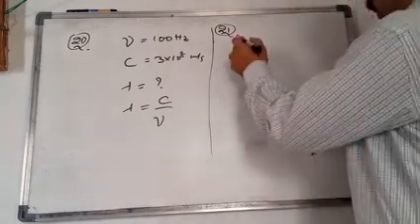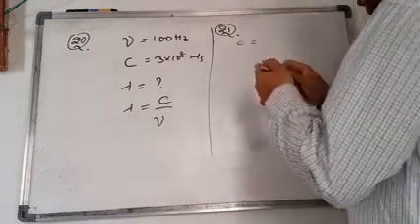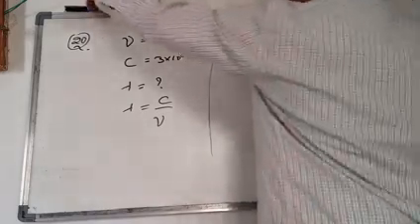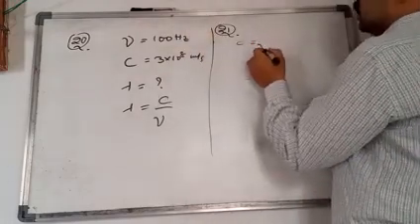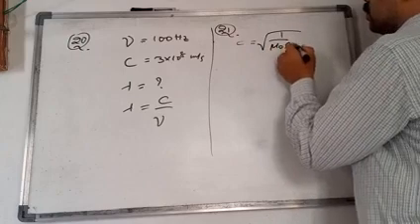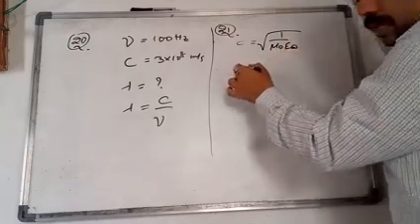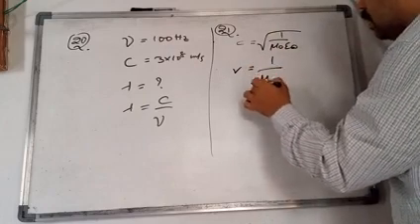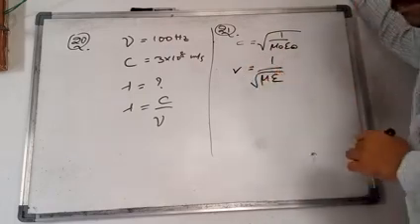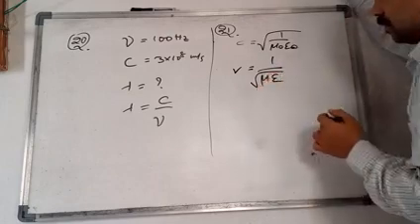We already know that C is equal to under root of 1 by mu naught epsilon naught. Okay, and we know V is equal to 1 by under root mu epsilon, right? So from this we have to find this mu value.